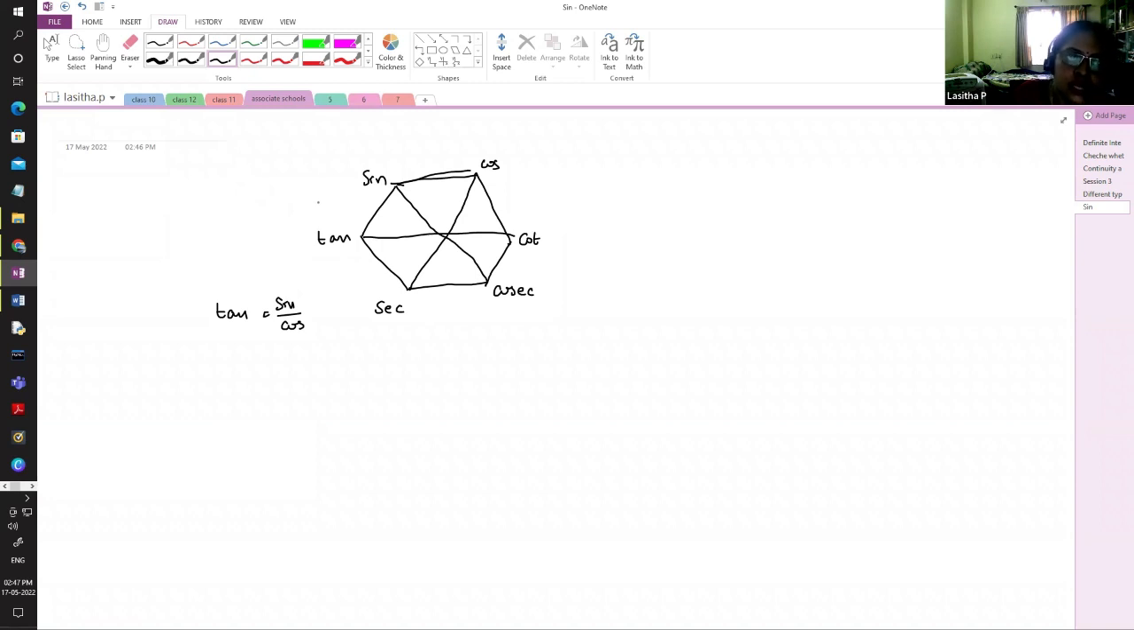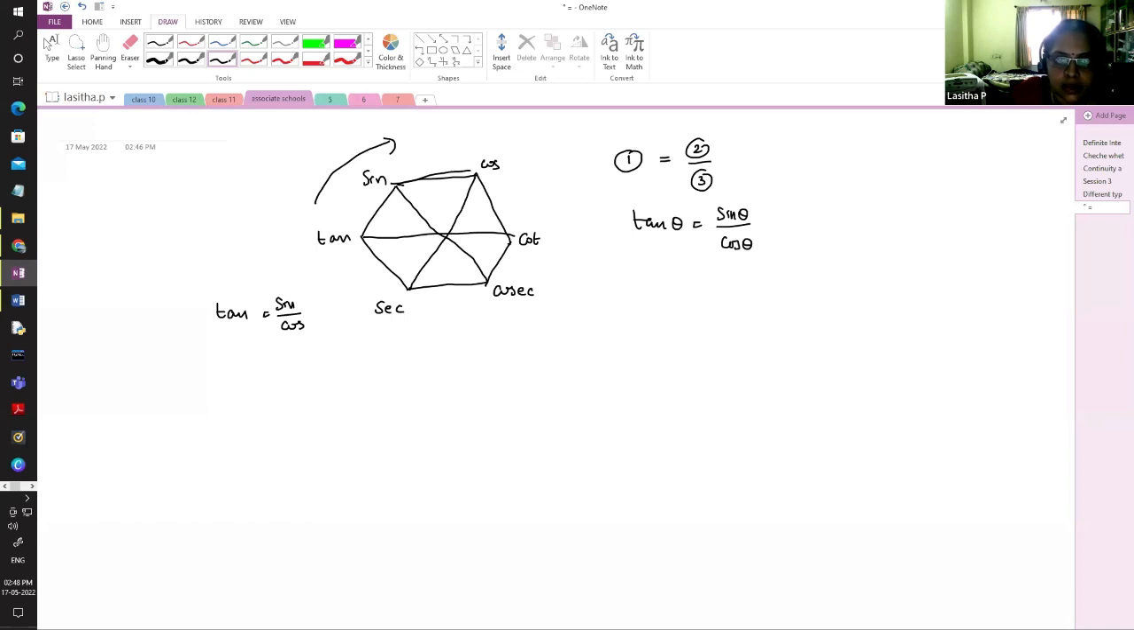So first thing, let us take this clockwise. If you take it clockwise, always the first one will be equal to the second one divided by the third one. In this way, that ratio will be true here. For example, tan theta will be equal to, in that way only we formed this one, sin theta divided by cos theta. Let us take the next three here. So the next three, sin theta will be equal to cos theta divided by cot theta.